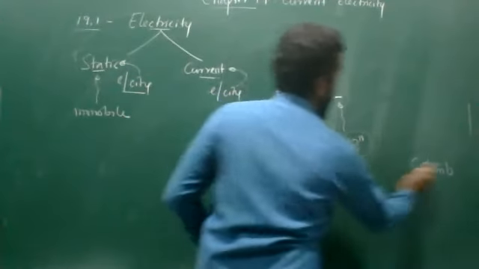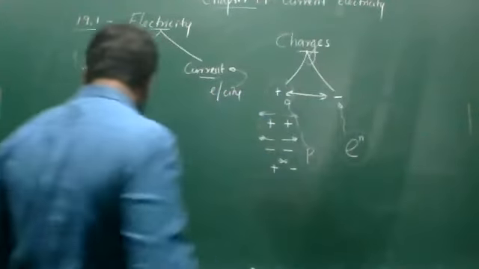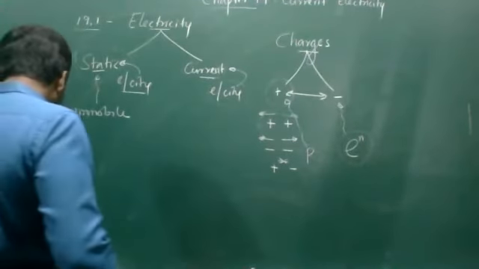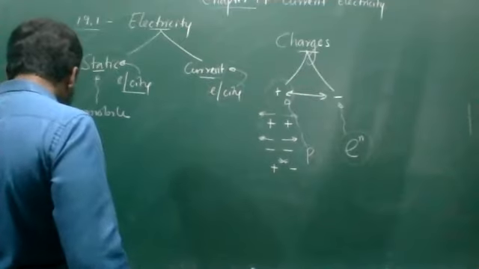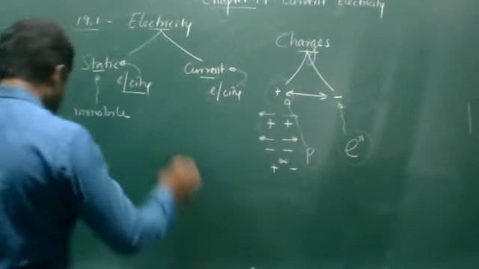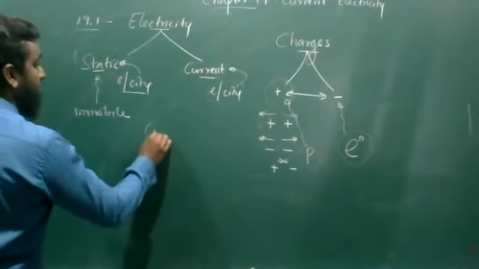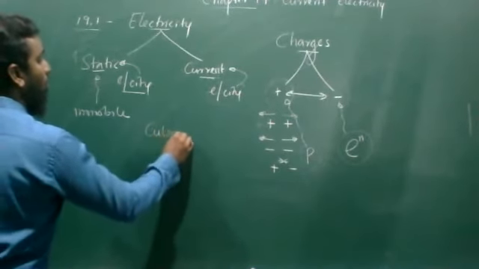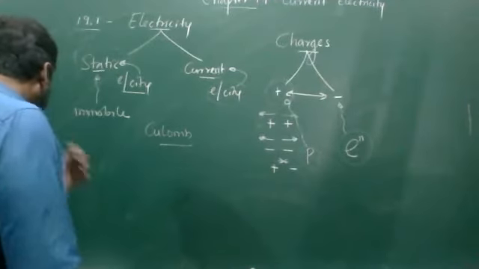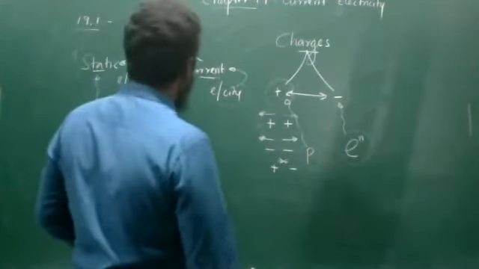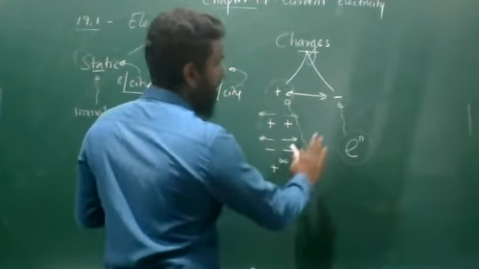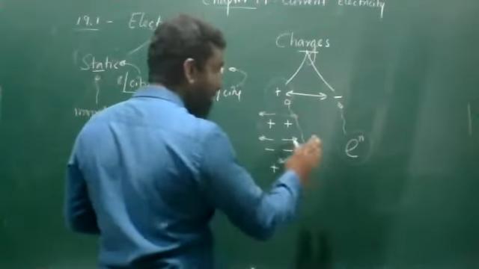Right, it will be measured in coulomb, with the symbol C. Now, the proton and the electrons: now you know what is an electron and what is a proton. This can be measured in coulomb.